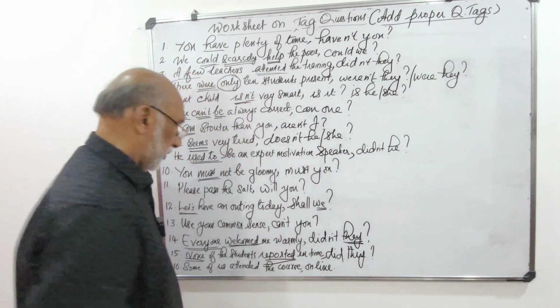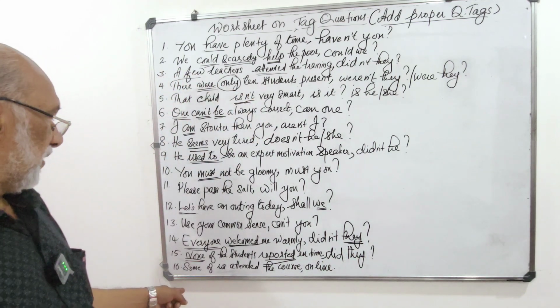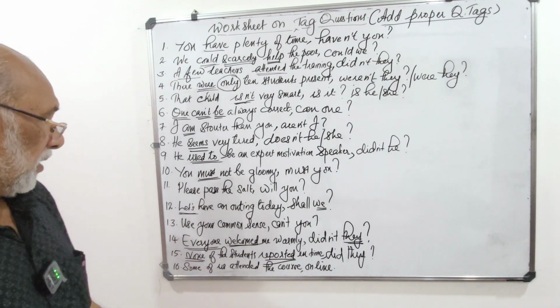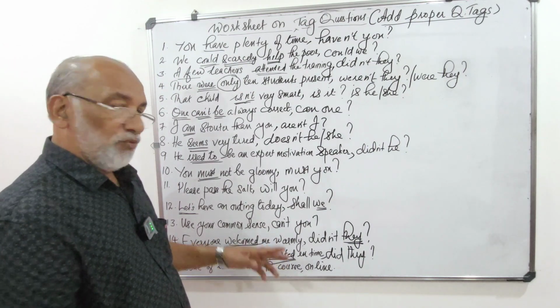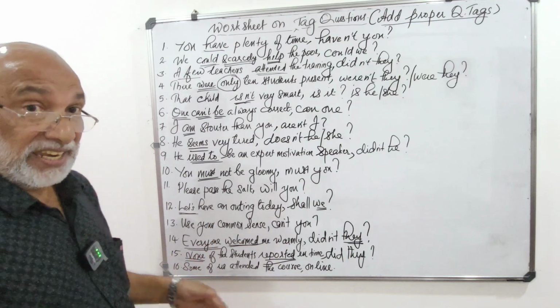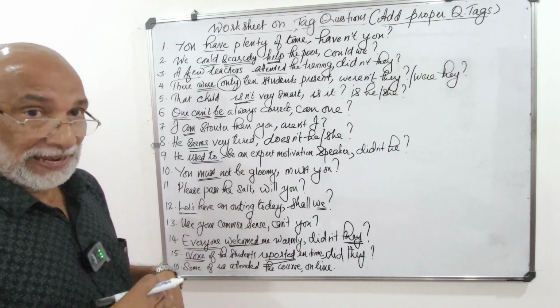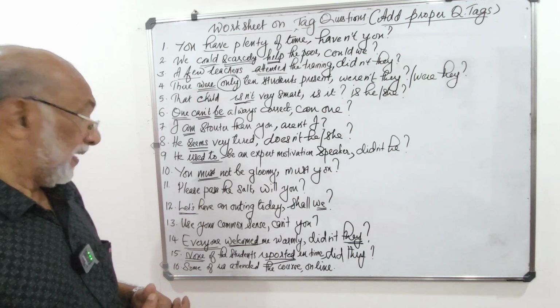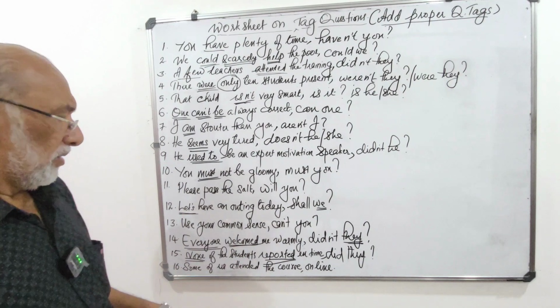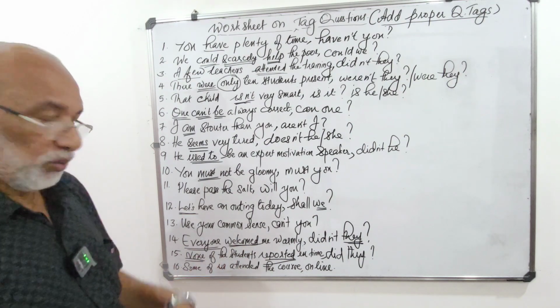Did they? And coming to the last one, some of us attended the course online. Here, we or they can be used. Suppose the speaker includes himself, then it should be we. Otherwise, they. So let's do it in both ways.